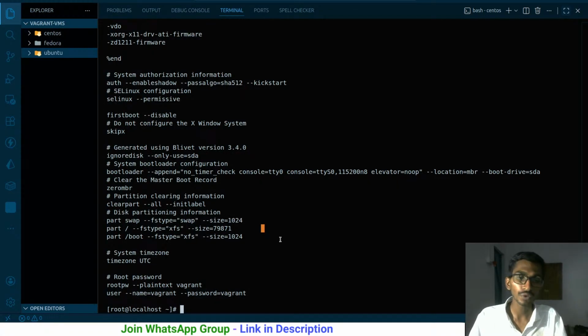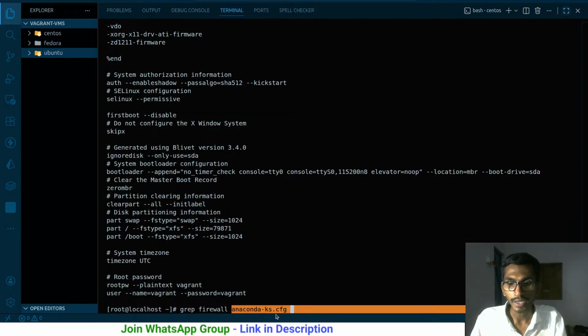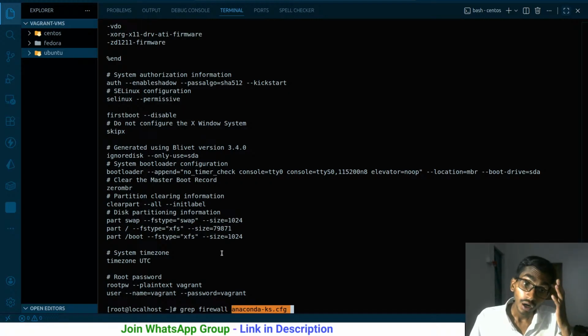Now if I want to filter it with firewall, I want to say grep firewall and this particular file, the anaconda file. So just grep, write the name of the text that you want to filter, and the name of the file, and it will simply give you that particular line. Anaconda is the file from where I actually want to filter. In case of a directory, grep will give you the file, and in case of a file, it will give you the line.